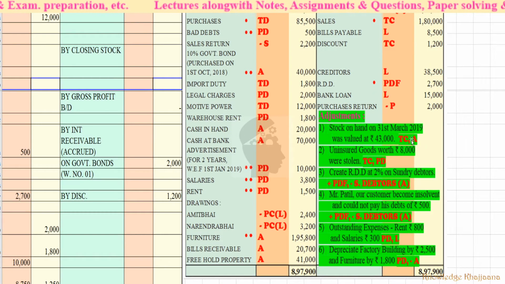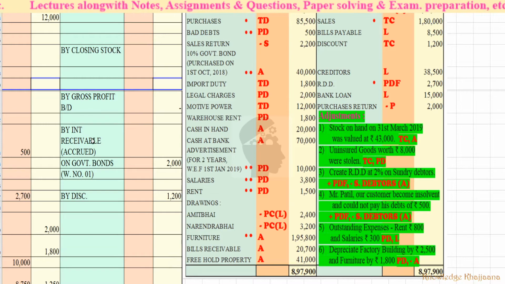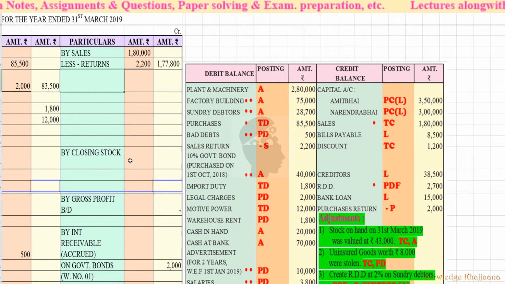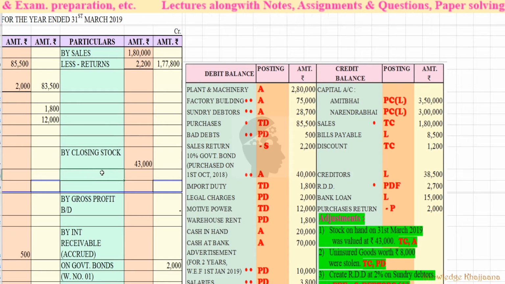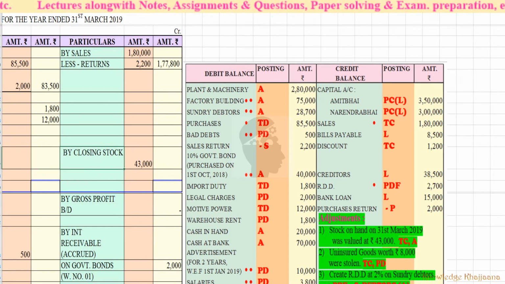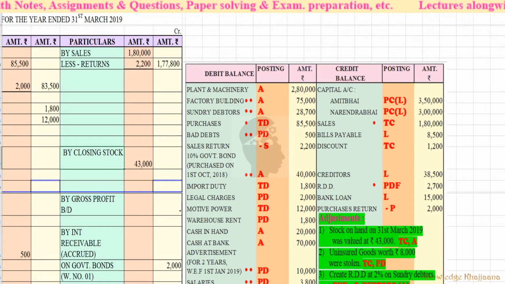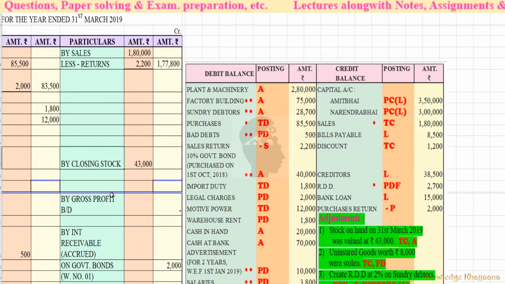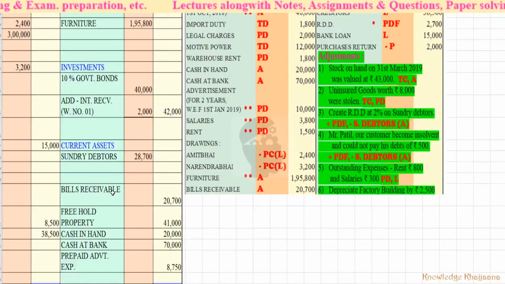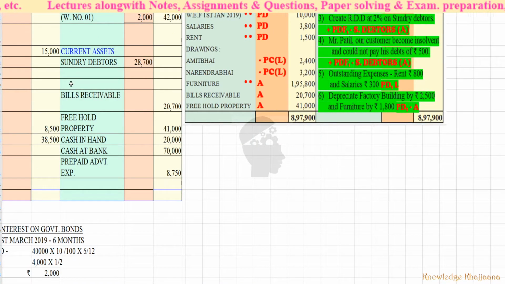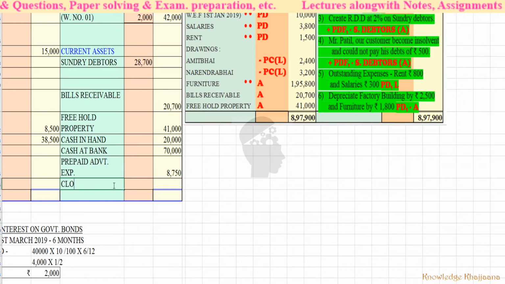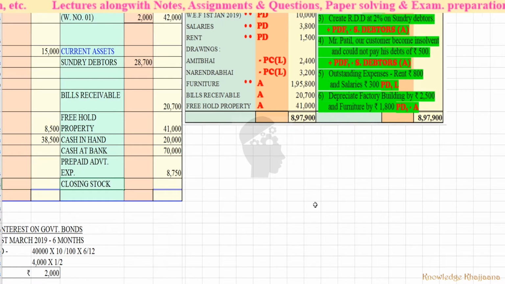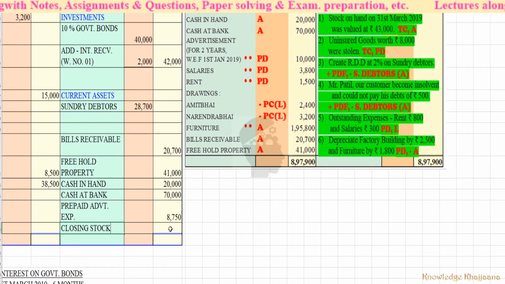Stock on hand on 31st March 2019 was valued at rupees 43,000. So trading account credit side rupees 43,000. Similarly, it will go to current assets as closing stock of rupees 43,000.